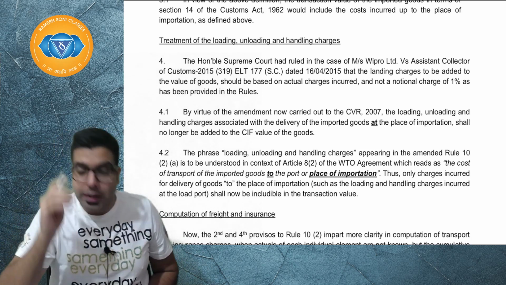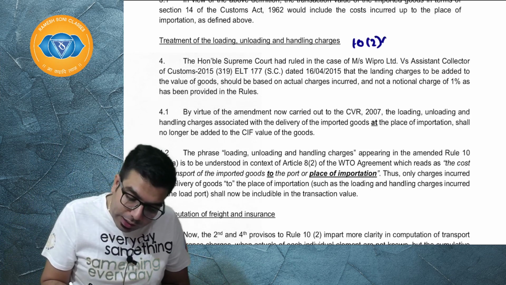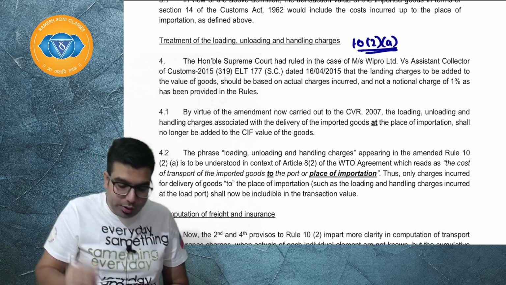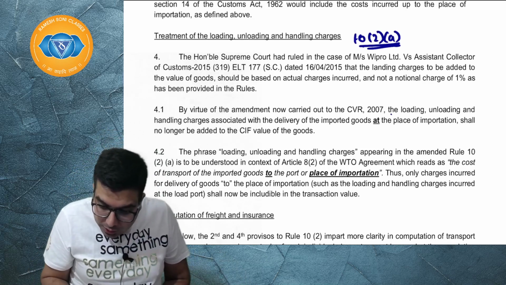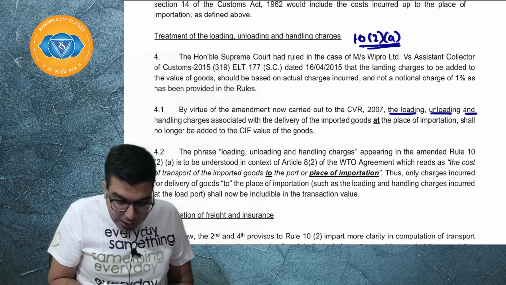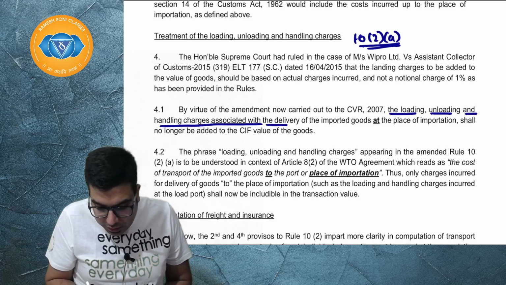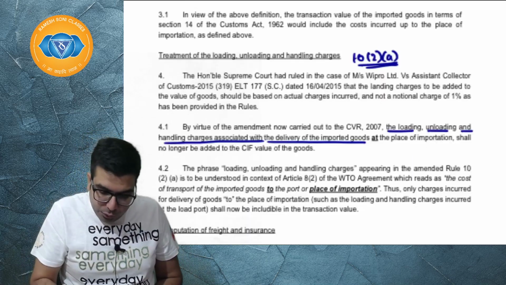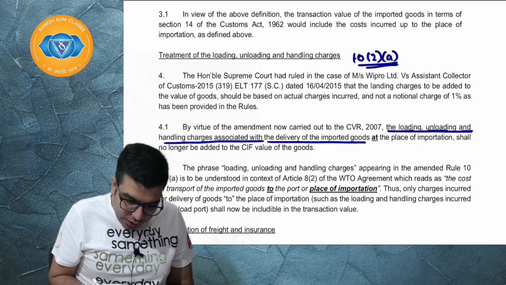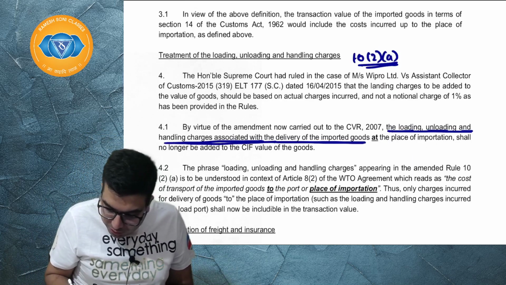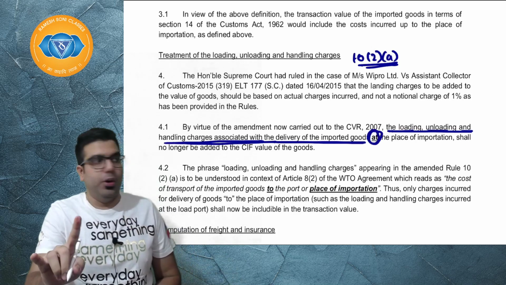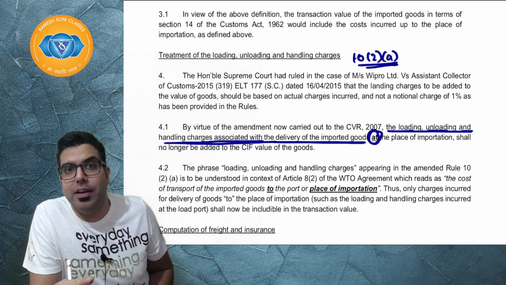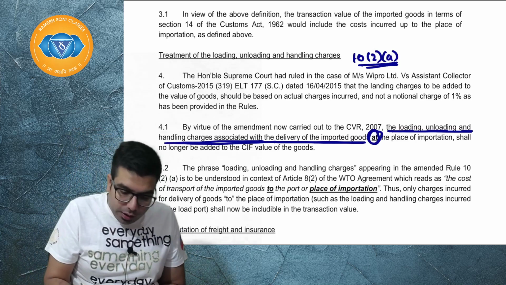Earlier, section number 10(2)(a) used to say what? It used to say the loading, unloading and handling charges associated with the delivery. Basically, if you see, everyone here, the loading, unloading, handling charges associated with delivery at the place of importation. The word used was "at the place of importation", means everyone over here.